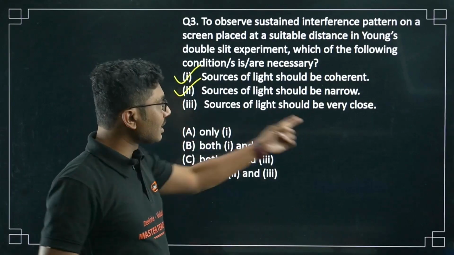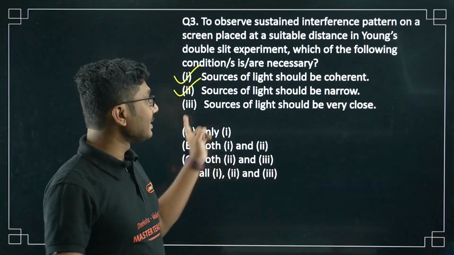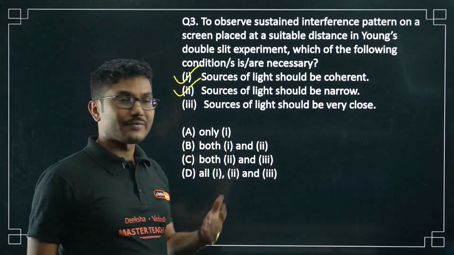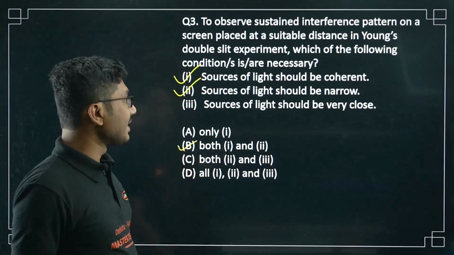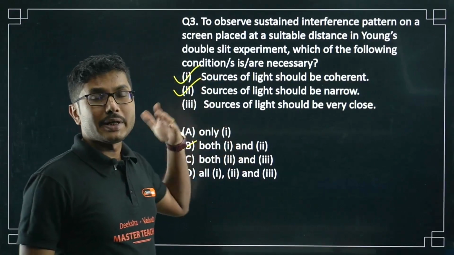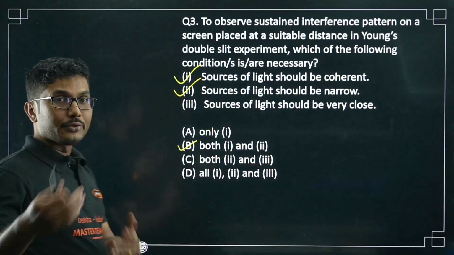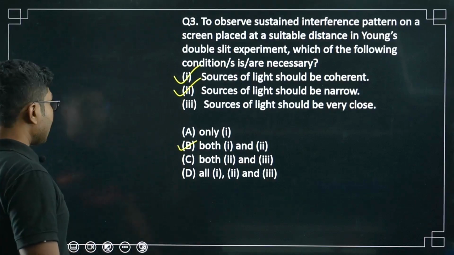So this is not necessary, but to observe a sharp interference pattern, this condition is important. But here we are only talking about sustained interference. So basically both 1 and 2 are the necessary conditions. The third one is good to have but not necessary. There is a difference between good to have and not necessary, right? Now let's move on to the next question.